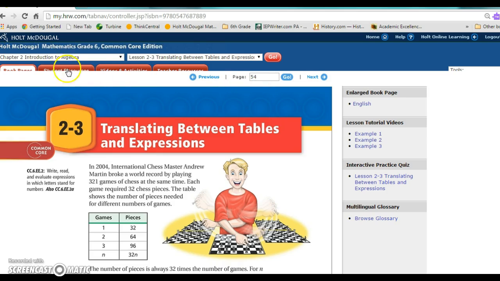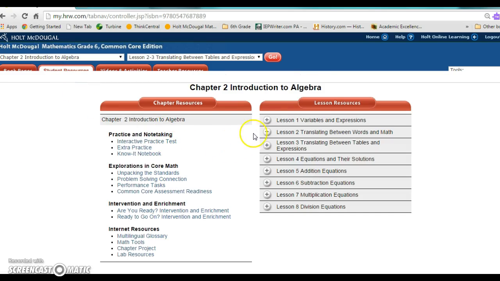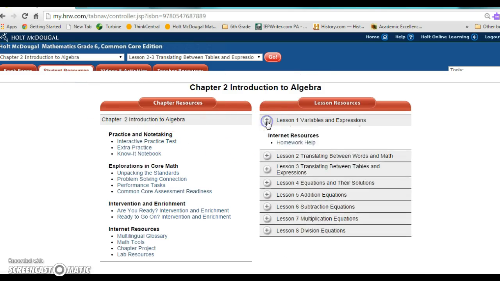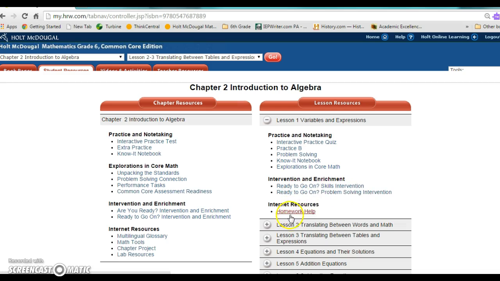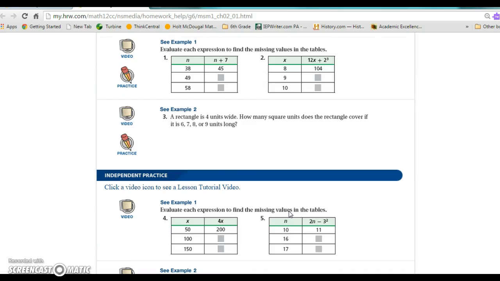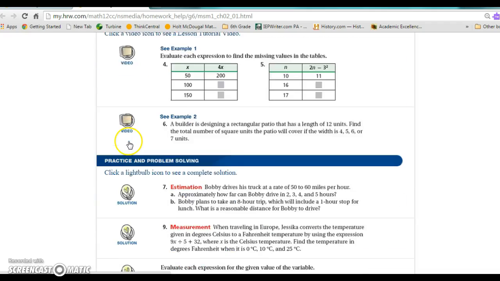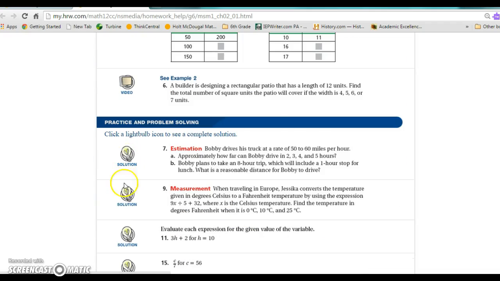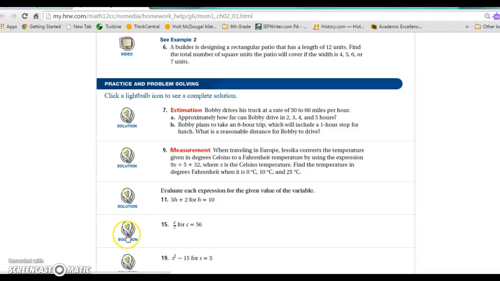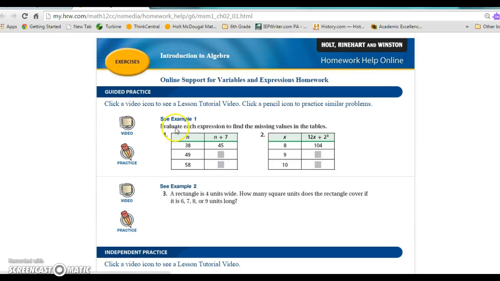You'll notice some tabs up here at the top. The Student Resource tab is a really great one because you can get online homework help at any time. This is really just more videos and solution demonstrations, so it tells you exactly how to do each problem if needed. Okay, so this is your math book.